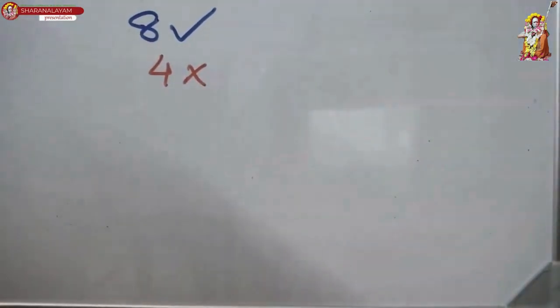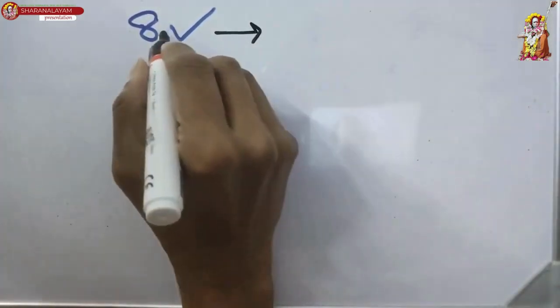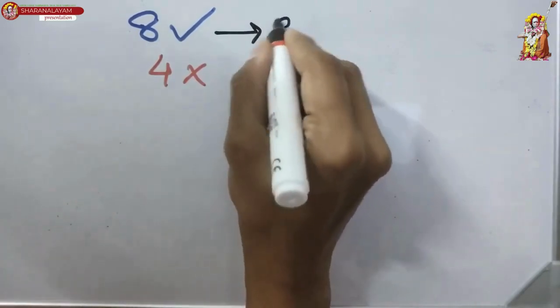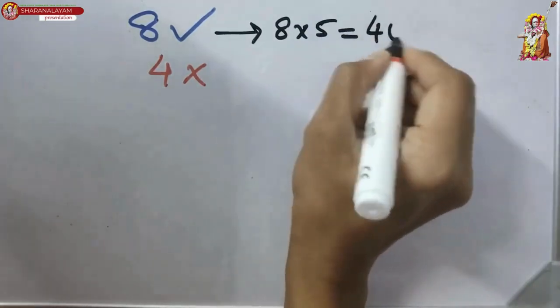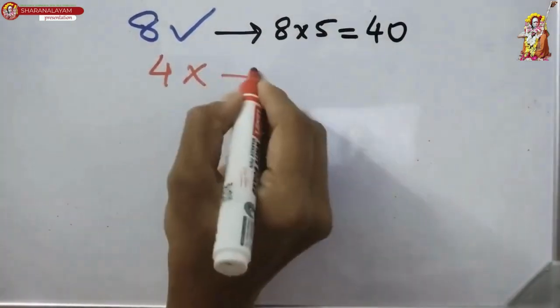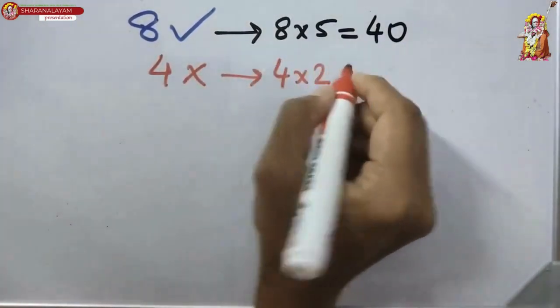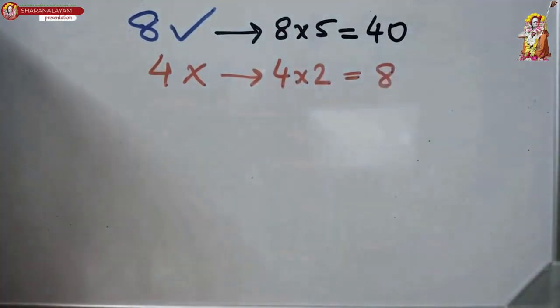Now, according to the question, for each correct answer, the student is awarded 5 points. So, for each of these 8 answers, Deena would be awarded how many points? 5 points each. So, 8 into 5. What is her score? 40. Correct? And for each wrong answer, 2 points will be deducted. So, for 4 wrong answers, with 2 points deducted for each, 8 points will be deducted.